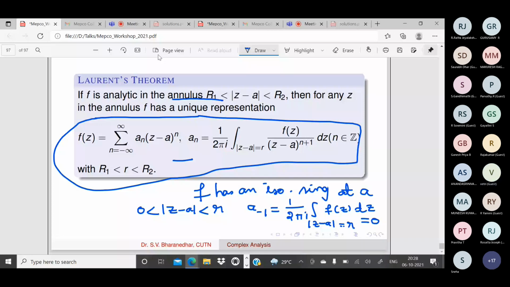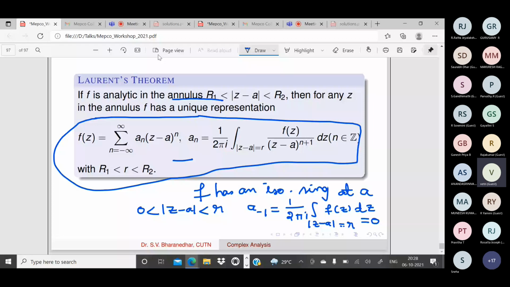For an analytic function, at every point of analyticity, the residue is of course 0, because the Laurent series will not have any negative terms. That's okay. But still, there are functions for which the residue is equal to 0 at a particular point, but that point need not be a point of analyticity.